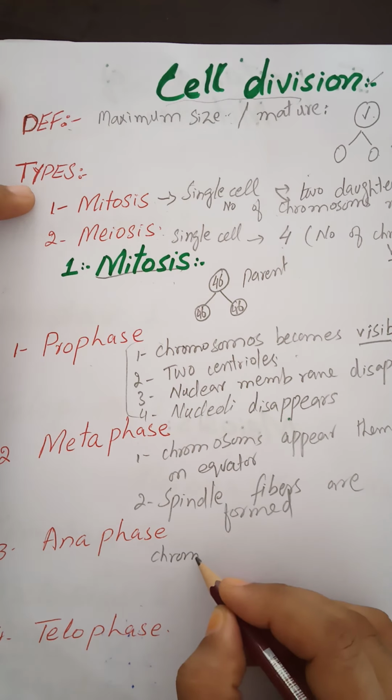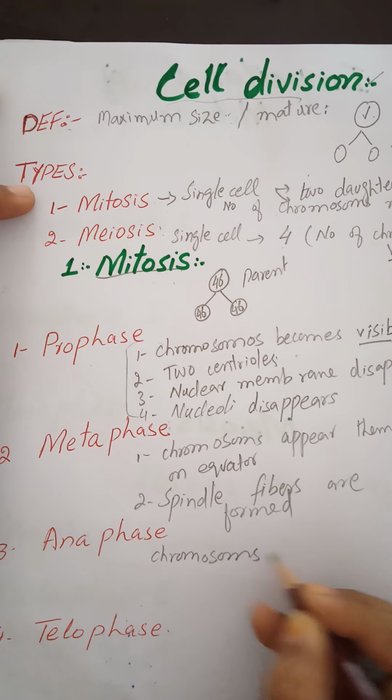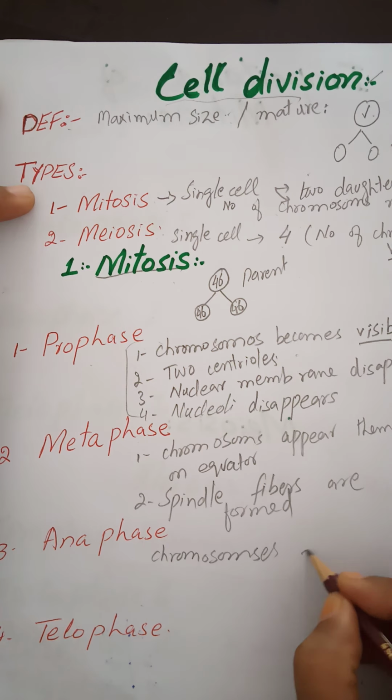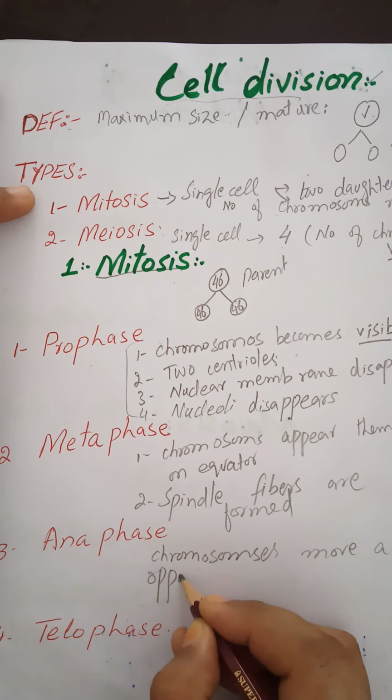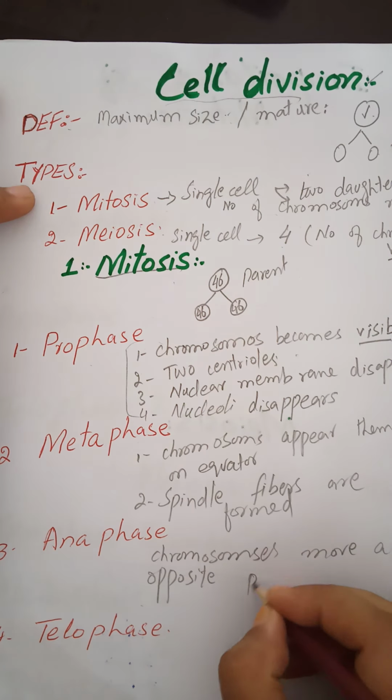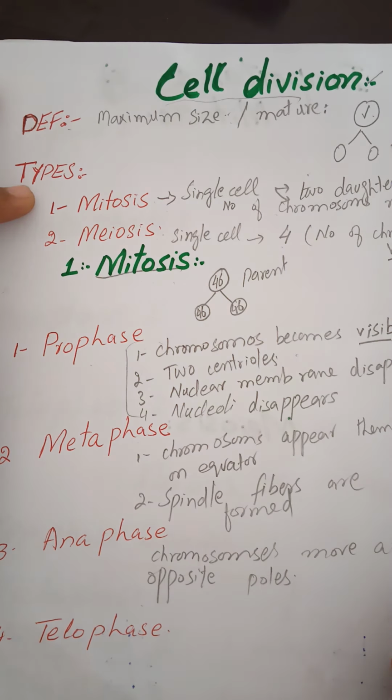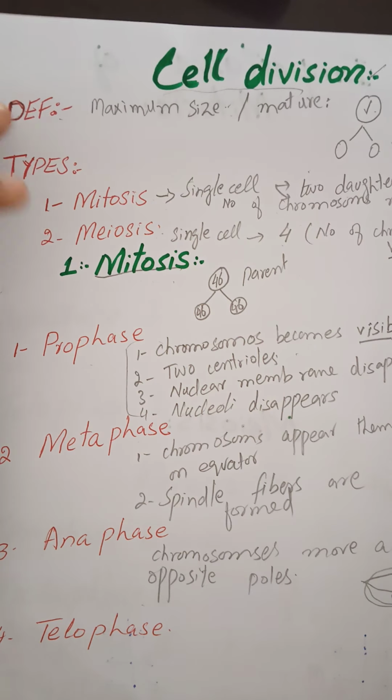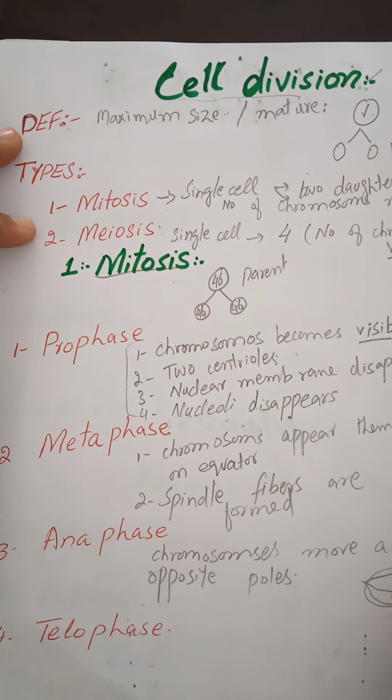In the next step, anaphase, chromosomes move to opposite poles. Why do these chromosomes move to the opposite poles? Due to the contraction of the spindle fibers. For example, we have 2 or 3 chromosomes. These are the chromosomes which are attached to the spindle fibers. These are the spindle fibers. The spindle fibers will contract. They will pull away the chromosomes.